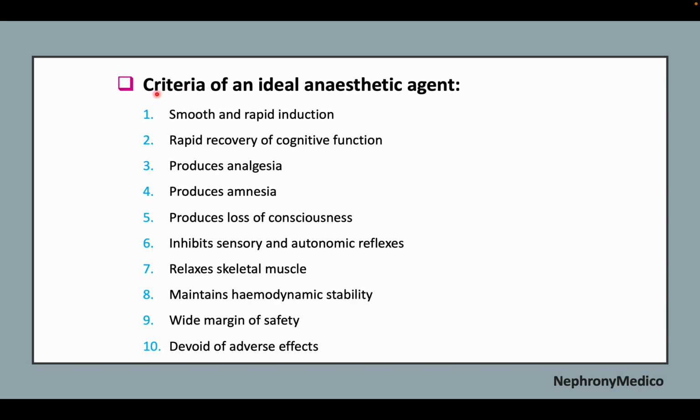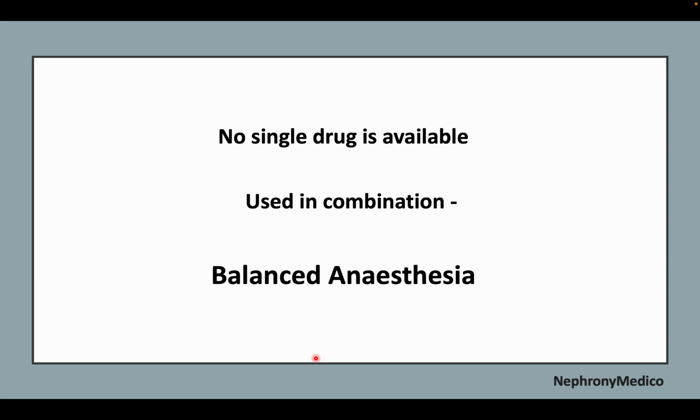Now, what is the criteria of an ideal anesthetic agent? There should be smooth and rapid induction, rapid recovery of cognitive function, analgesia, amnesia, loss of consciousness, inhibition of the sensory and autonomic reflexes, relaxation of the skeletal muscle, maintenance of the hemodynamic stability, wide margin of safety, and devoid of adverse effects. So no single drug is available for this, and the use in combination is known as balanced anesthesia.